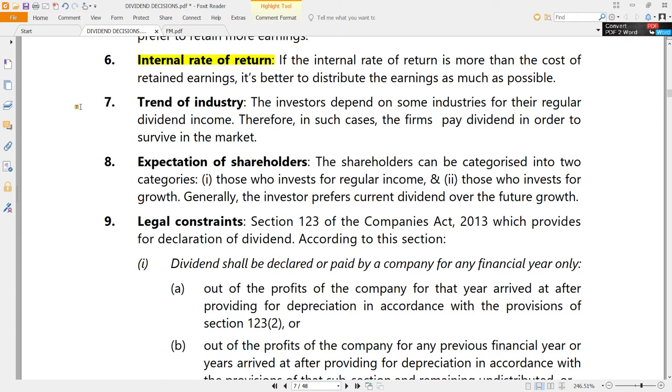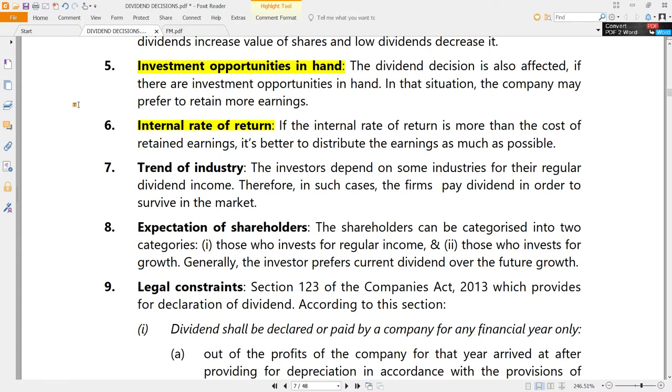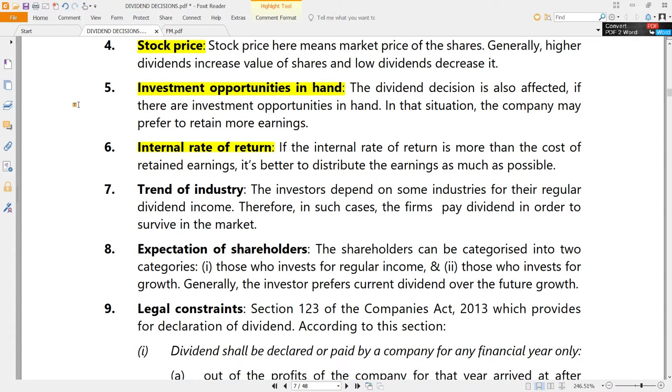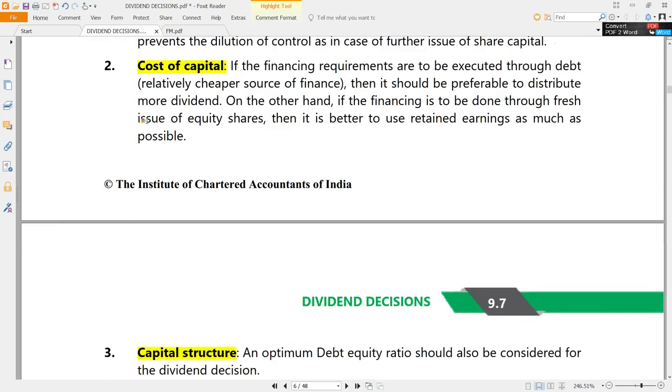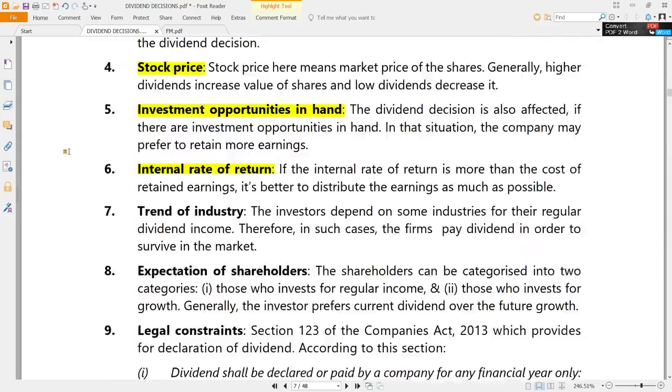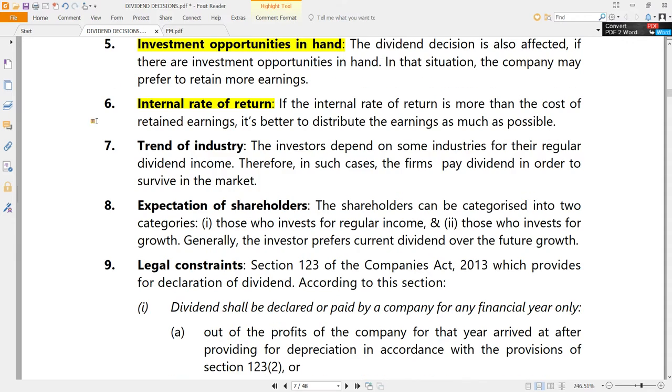But once again, that also depends upon the internal rate of return or the return on investment of the organization. Imagine there are fantastic investment opportunities, no doubt, but they are giving a return which is less than what the shareholders expect. That is where the cost of capital comes in. In terms of cost of equity, let us say the shareholders expect 12% return, but the company's internal rate of return is only 8%. So is it better to invest or to give it to the shareholders? Better to give them, let them go and invest themselves. If their expectations are 12%, let them go and invest at that place where they get 12%.